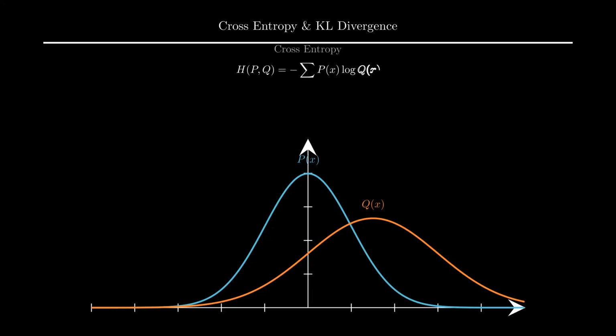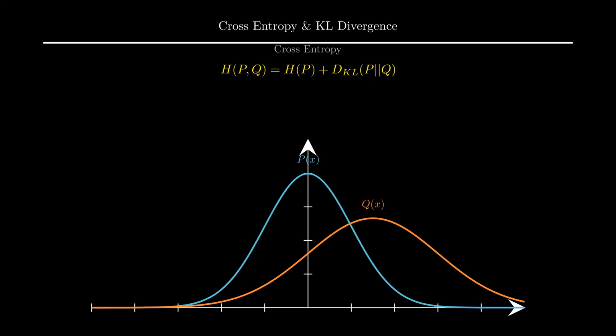To teach our model, we need to measure how bad this prediction is. We use a metric called cross-entropy. In information theory, cross-entropy calculates the average number of bits needed to encode data coming from the true source P, if we incorrectly use a code optimized for our prediction Q. But here is the crucial insight. We can mathematically split this cross-entropy into two distinct parts. The first part is just the entropy of P. This is the inherent uncertainty of the data itself. We cannot change this. It is the irreducible noise of reality.